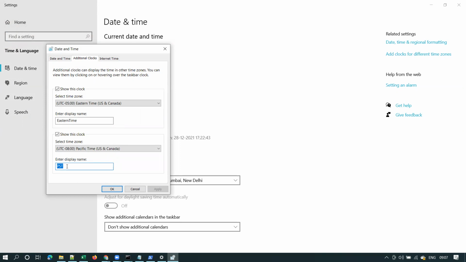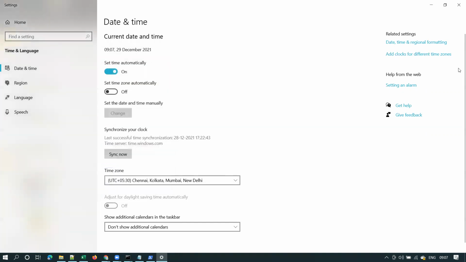If you want to see at what time your clients will be online, or if you want to check something on your servers. If you are working on a US project or UK project, your servers also will be located in that time zone, right? So if you want to check the logs or correlate the logs, or if you have some meetings to join, right? Generally, when US clients or UK clients send a meeting, they mention the time in their time zone, right?